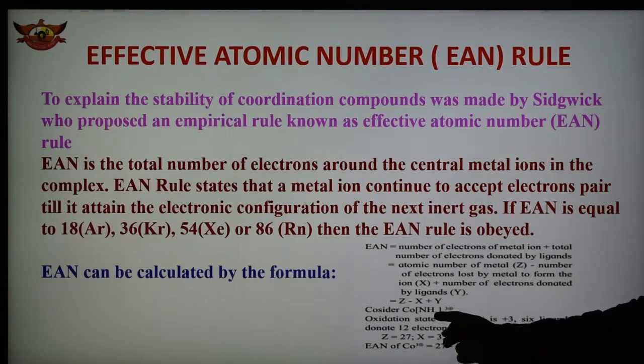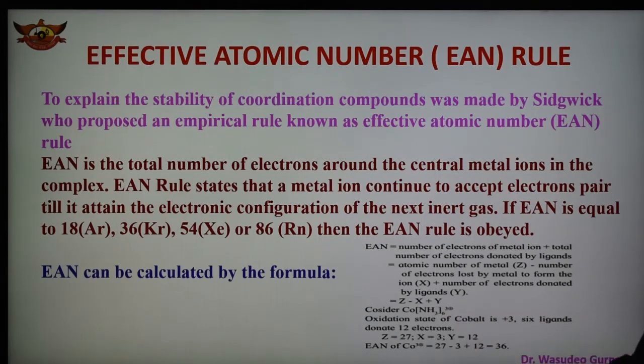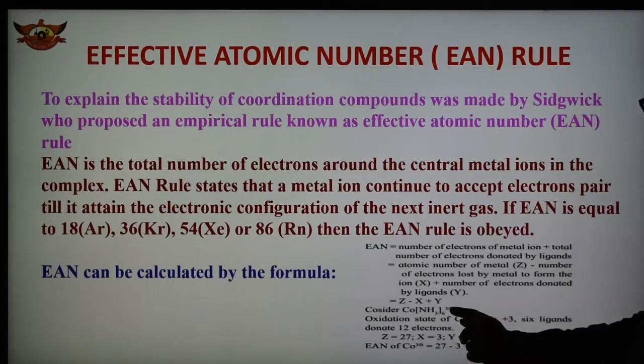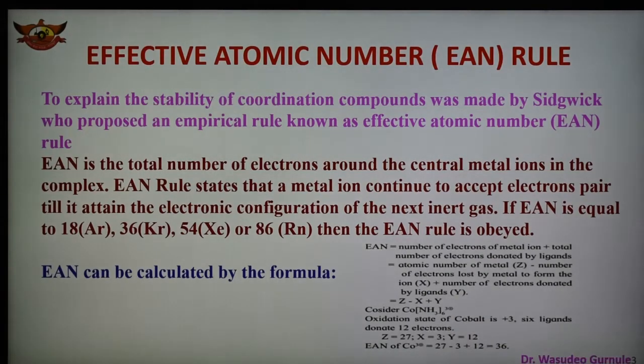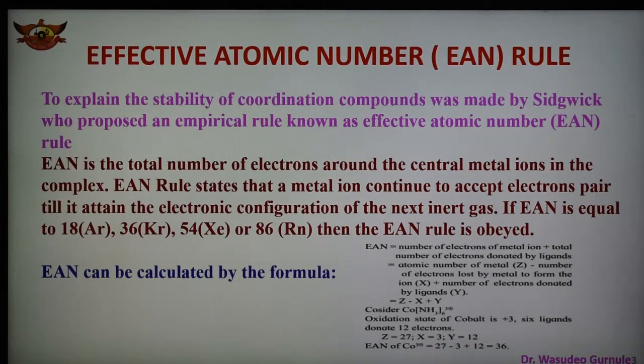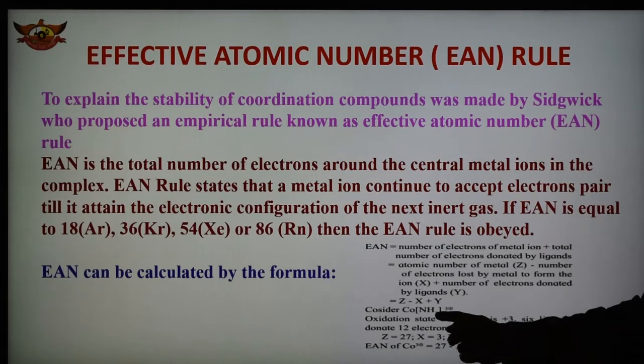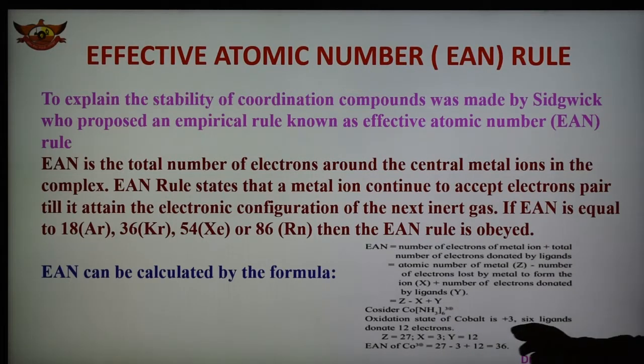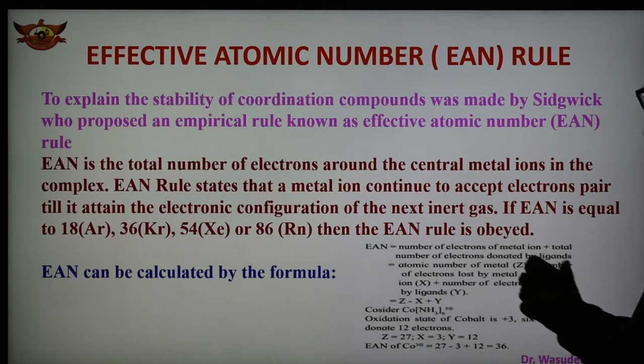As we have seen how to calculate the oxidation state, ammonia is a neutral ligand, and therefore the charge on the complex, 3+, is the oxidation state of the metal. So cobalt has oxidation state +3. There are 6 ammonia ligands, and they donate a total of 12 electrons.